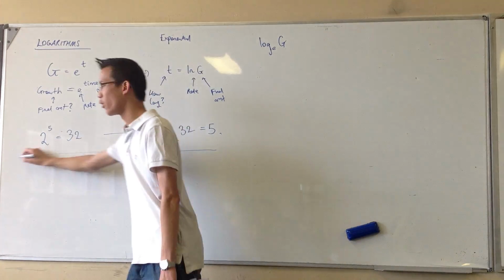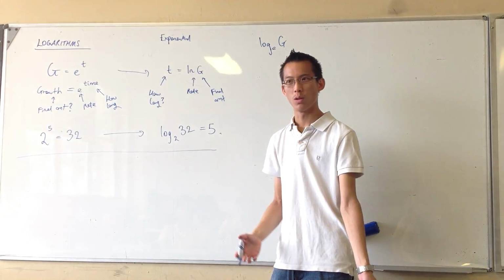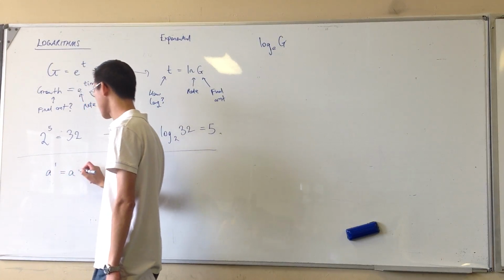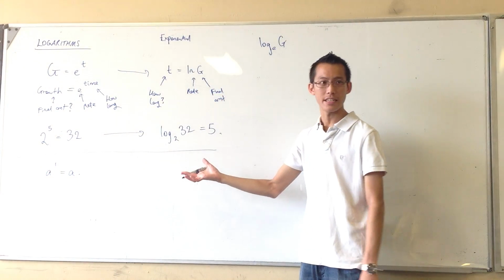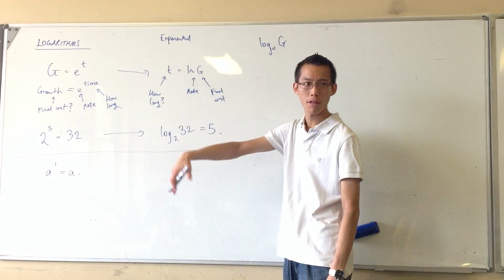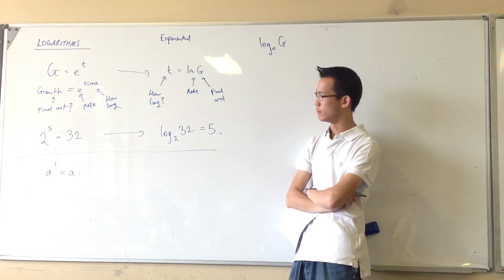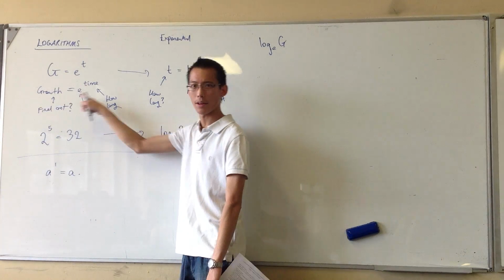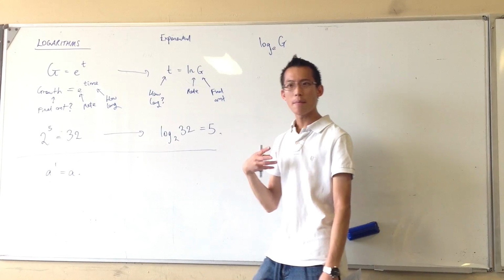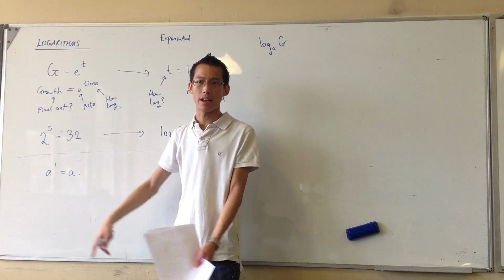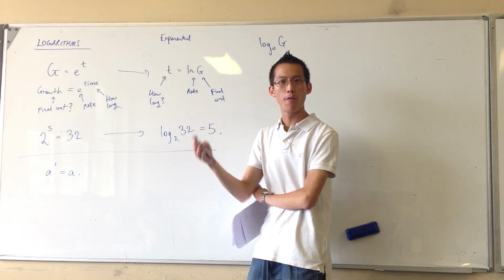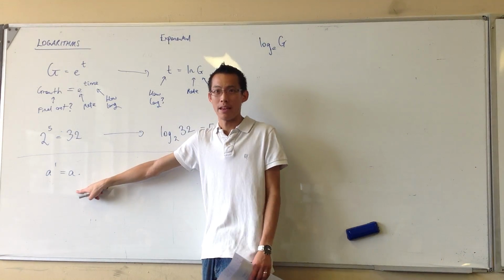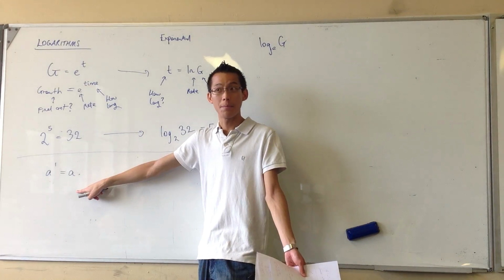So let me try and explain all of the index and log laws in that sense. All right, for instance, what does this mean as an identity? What does it mean in terms of growth and of time? Think about it for a second. Think about what all the pieces are here. The idea is that if I'm growing at a rate A, and you let it grow for one time period, how much bigger will it be at the end of that time period? Answer, it'll be A times bigger.